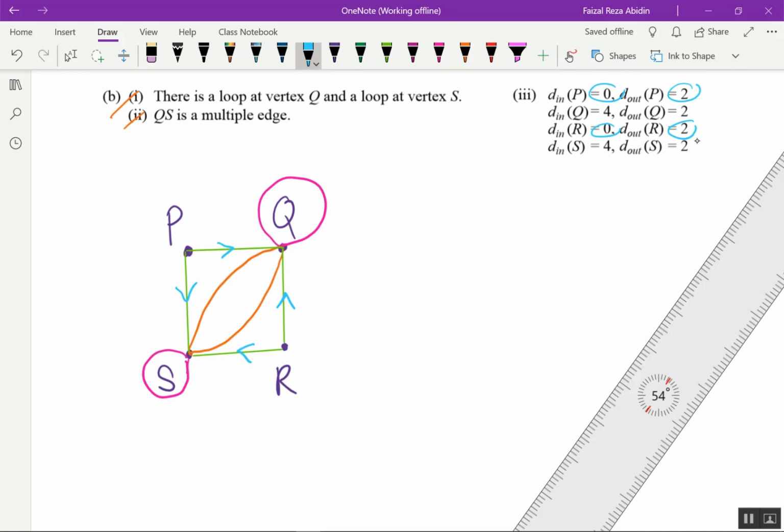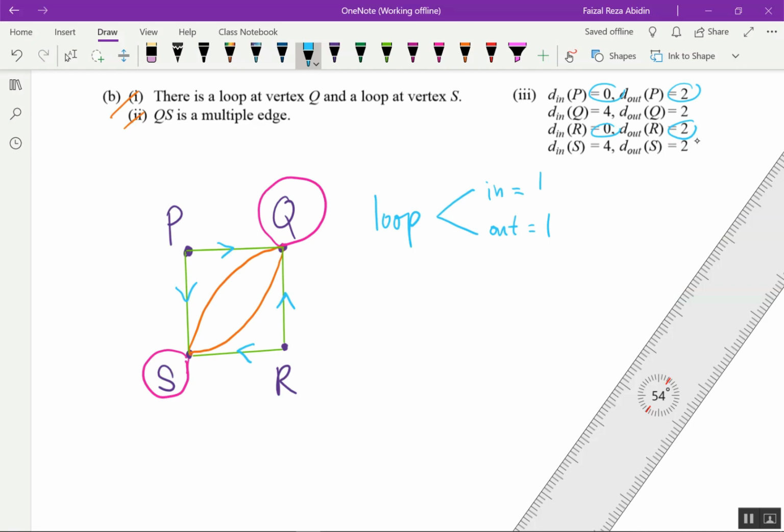Next, loops. When we mention loops, remember that for loops, for in we have 1, for out also we have 1. Remember from the example we discussed in the previous video.